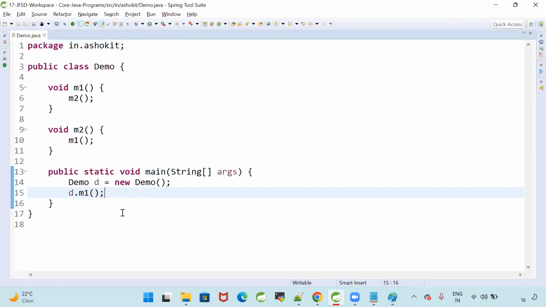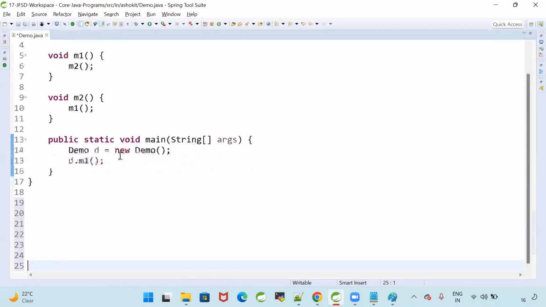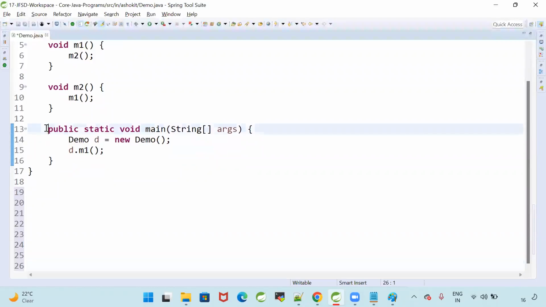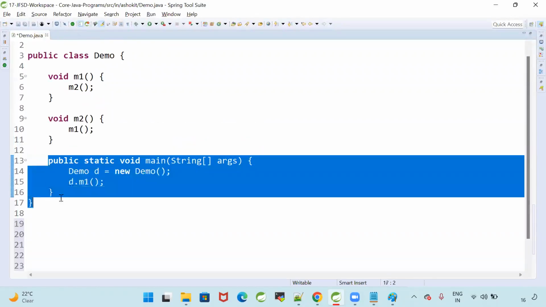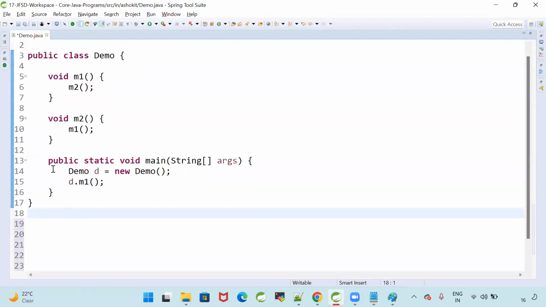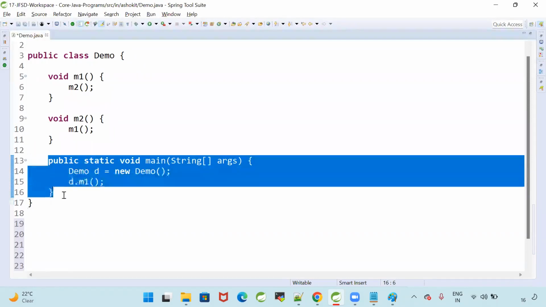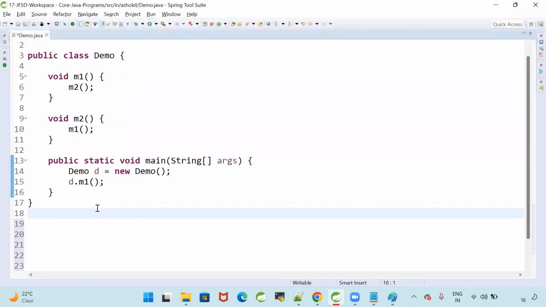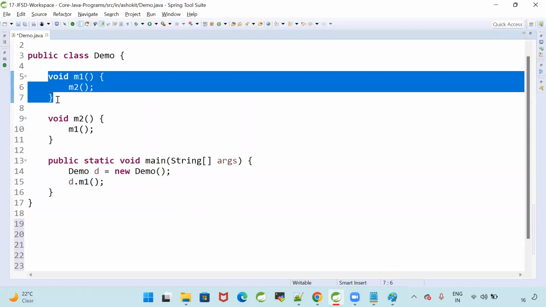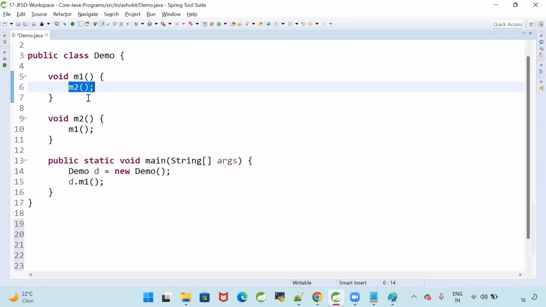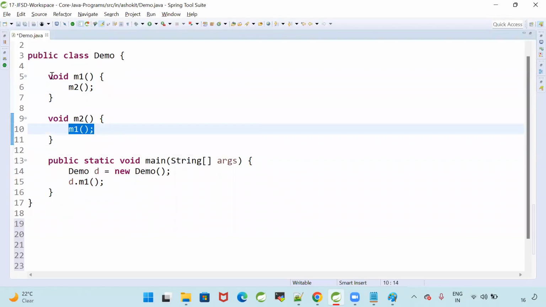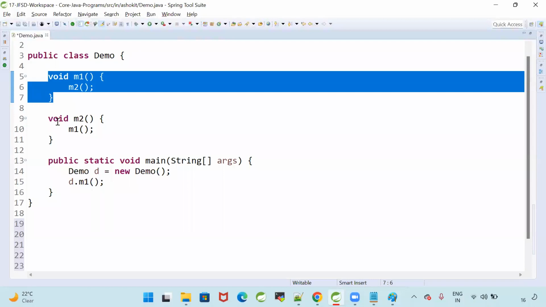See here, I'm trying to call the m1 method from the main method. So here my program execution will start from the main method. I'm trying to call the m1 method, d.m1. What is m1 doing? Calling m2. When m2 is called, it will go to m2. What is m2 doing? Calling m1. It will call m1. What is m1 doing?